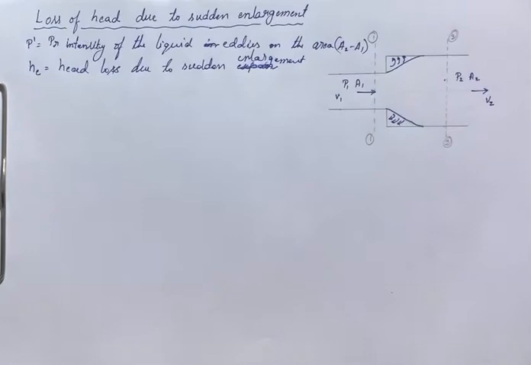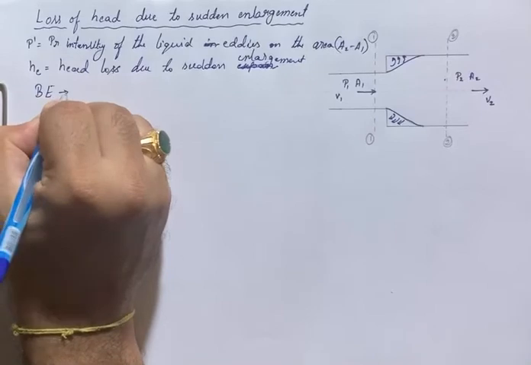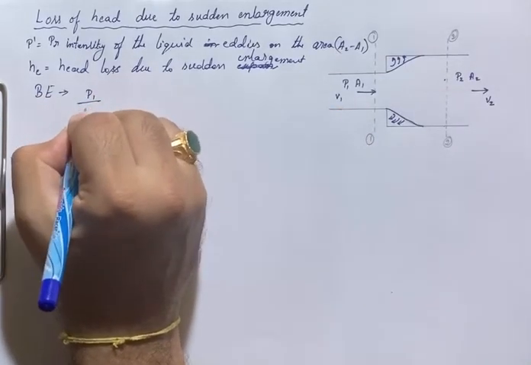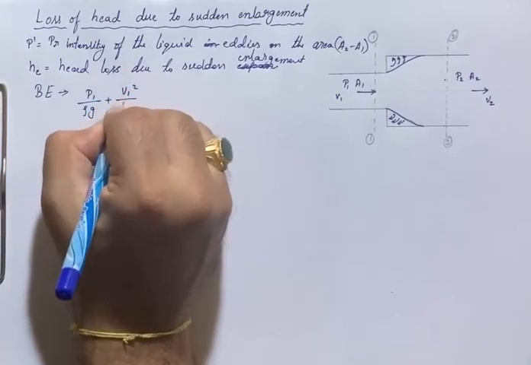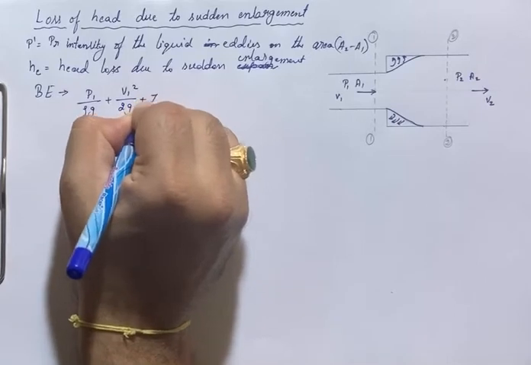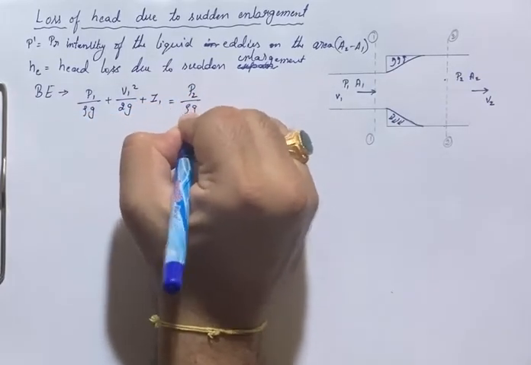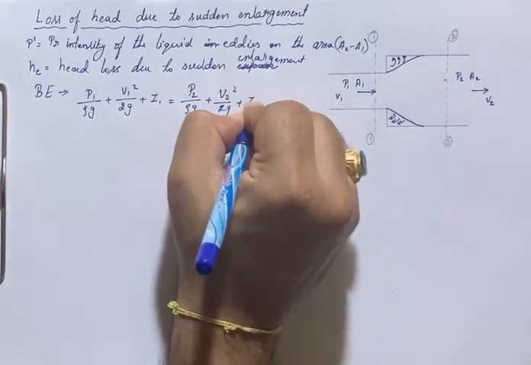To find this, we first consider Bernoulli's equation and write the total energy. Between sections 1 and 2 we have P1 by rho g plus V1 square by 2g plus Z1 is equal to P2 by rho g plus V2 square by 2g plus Z2.